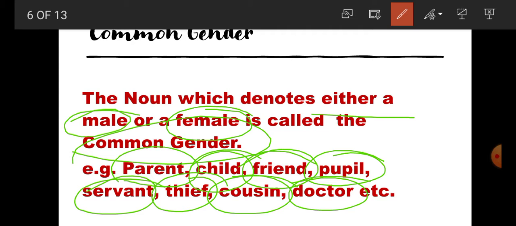Parents can be mother or father. Child can be boy or girl. Friend can be boy or girl. Pupil can be boy or girl. Servant can be boy or girl. Thief can be male or female. Cousin can be boy or girl. Doctor can be male or female. So here, students, common gender is clear: a noun that denotes either a male or a female is called common gender.